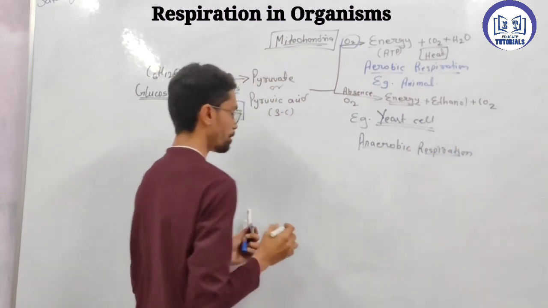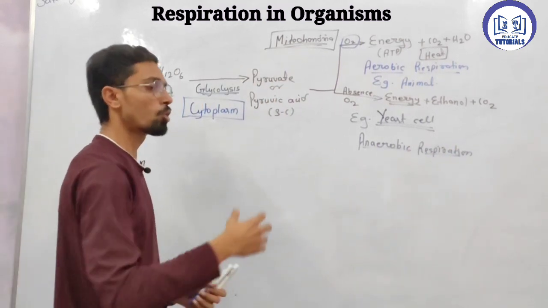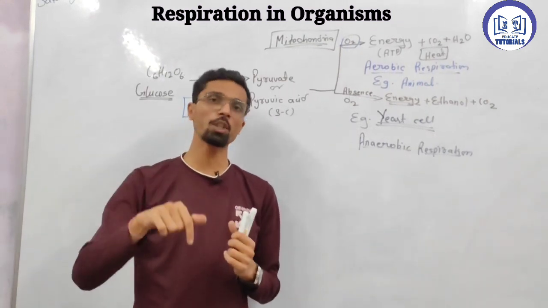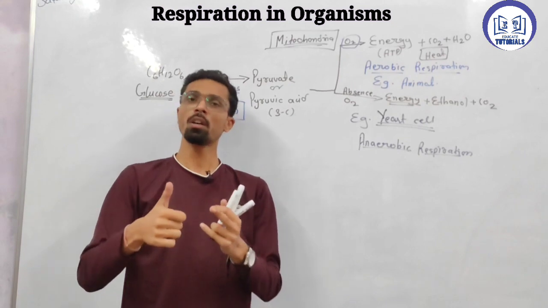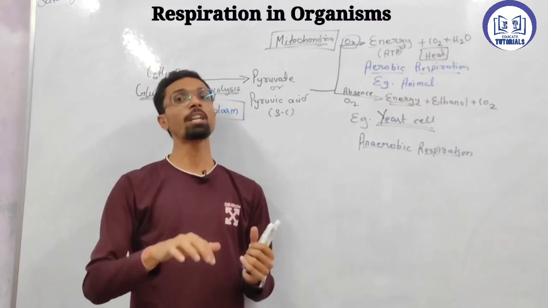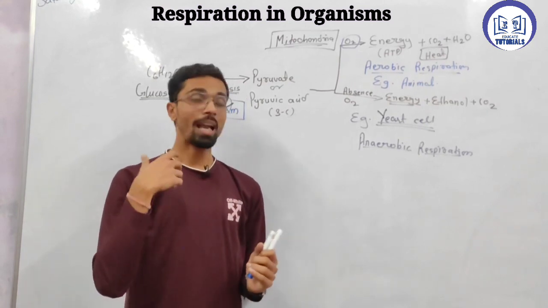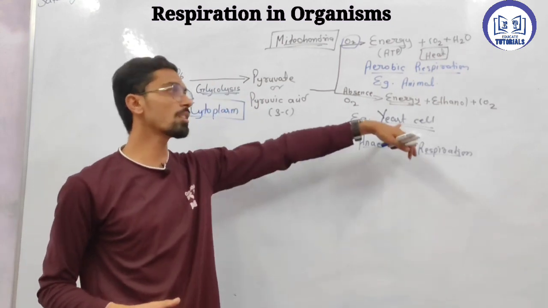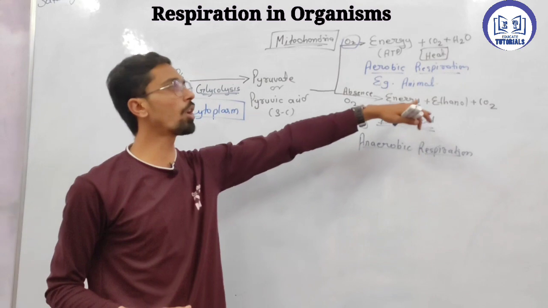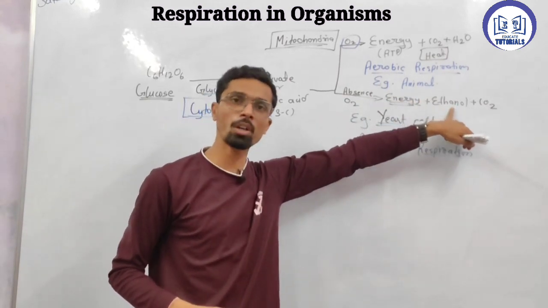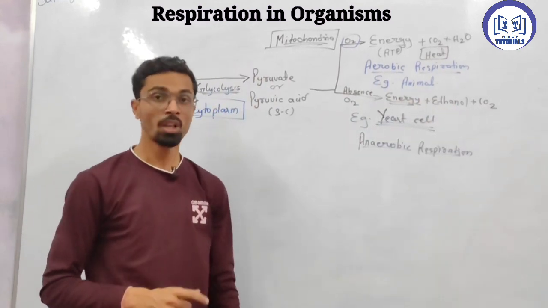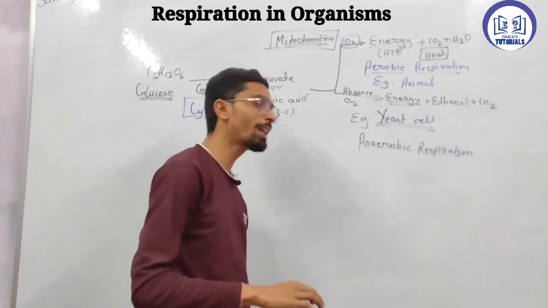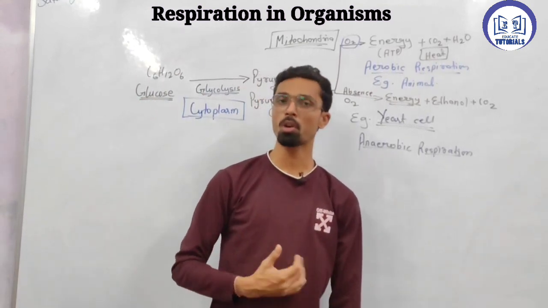Anaerobic respiration. Now, two things we have done. First, in the presence of oxygen, aerobic respiration takes place, in an animal cell, in the mitochondria. Absence of oxygen, anaerobic respiration. Where does it take place? In a yeast cell. It produces energy along with one byproduct called what? Ethanol.